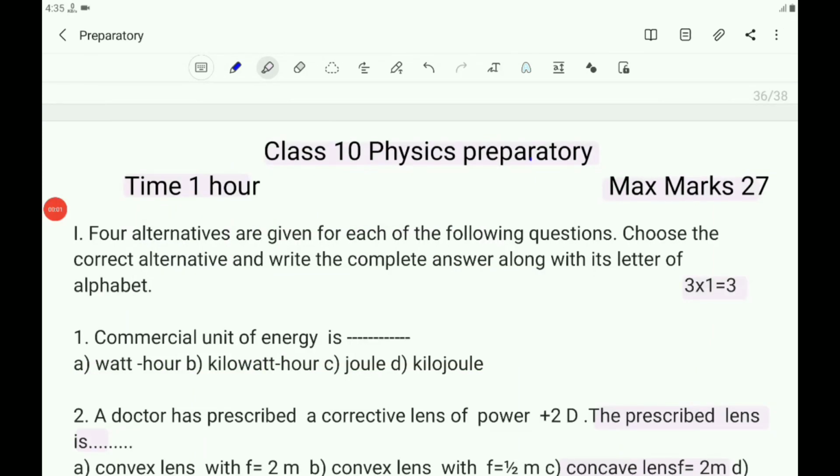Children, read the question carefully and try to answer correctly.